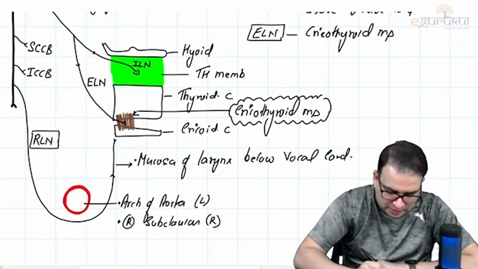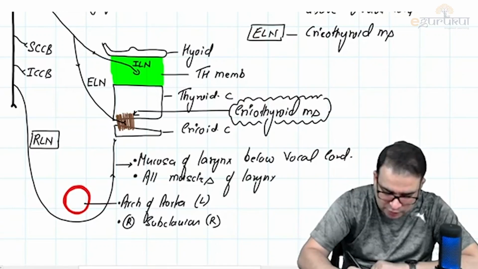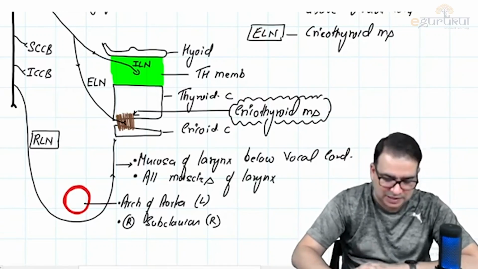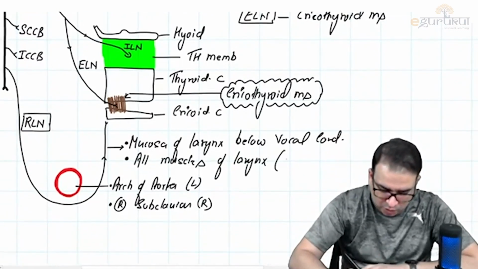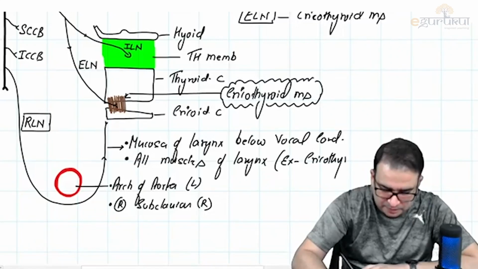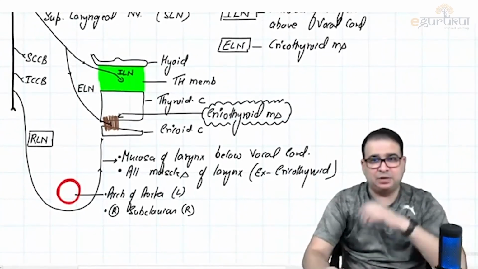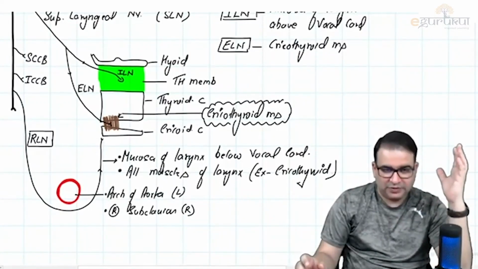And secondly, it is also going to supply all muscles of the larynx. As of now, you don't have to remember those names; we will be discussing them in the larynx. All muscles of the larynx except cricothyroid. That's what the vagus nerve is doing.